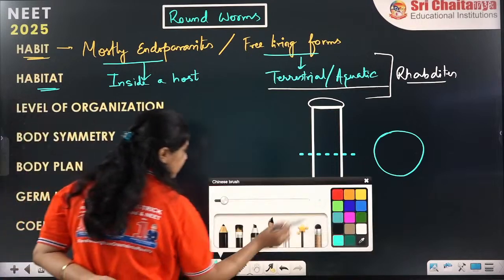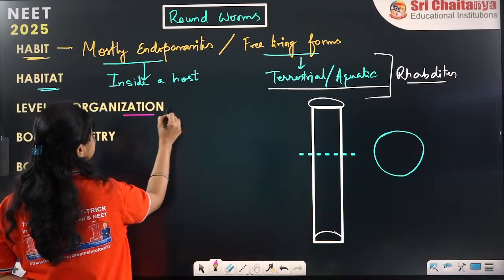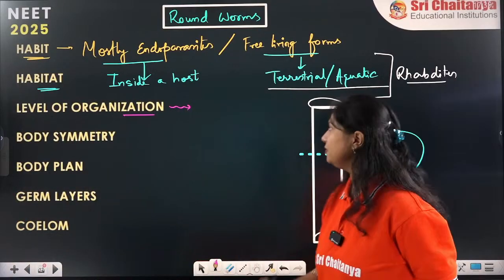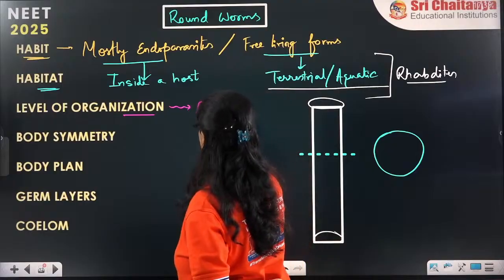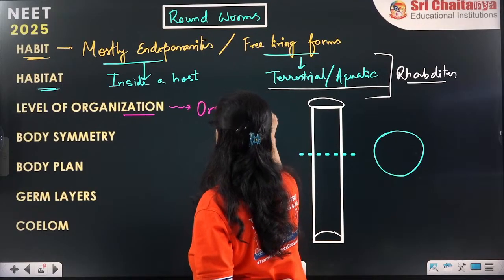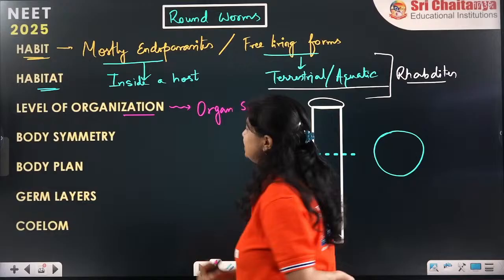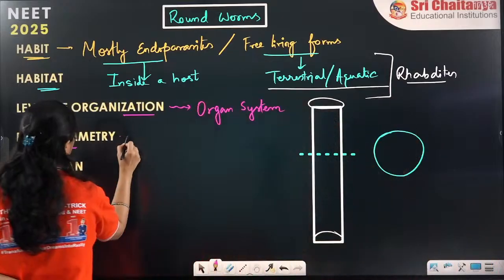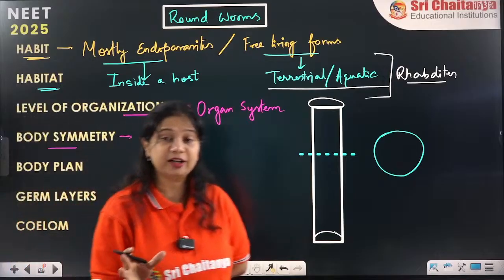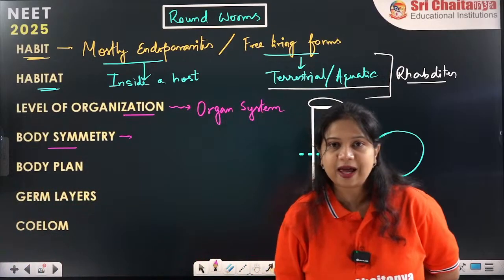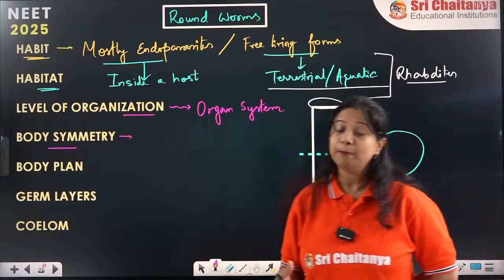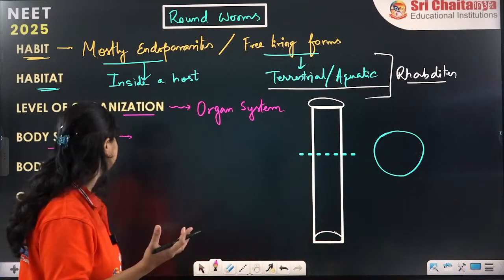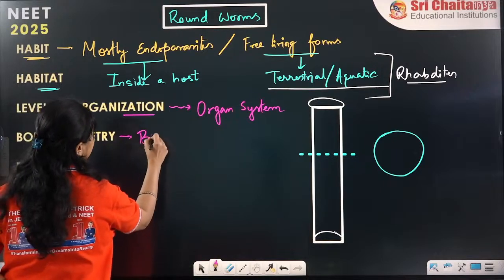Now coming to the level of organization. So what will be the level of organization? Here it is the organ system level of organization, since they have evolved so much now. Body symmetry has already started from the flatworms. In the flatworm we have seen it is bilateral body symmetry, and in this case the body symmetry will be again bilateral.